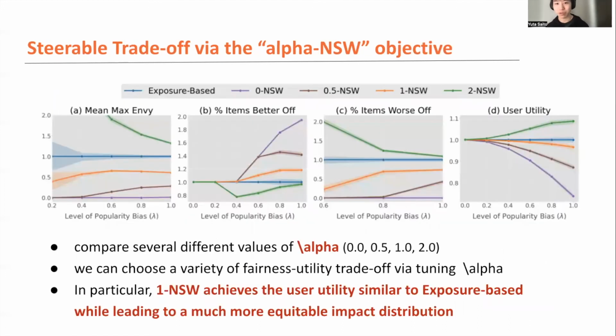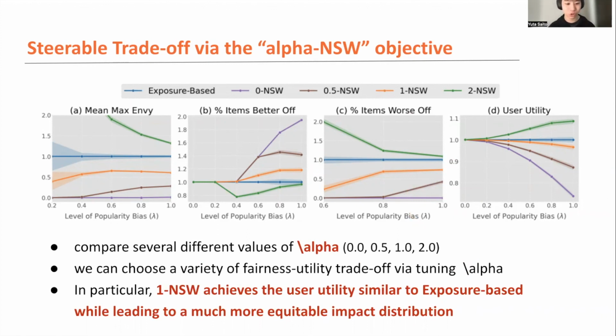And there are some empirical results, the exposure-based fairness, and also alpha Nash Social Welfare with different values of alpha. Roughly speaking, we observe that we can choose a variety of fairness-utility trade-offs by simply tuning alpha. So we can have a very steerable, controllable trade-off by only tuning the value of alpha based on the alpha Nash Social Welfare.